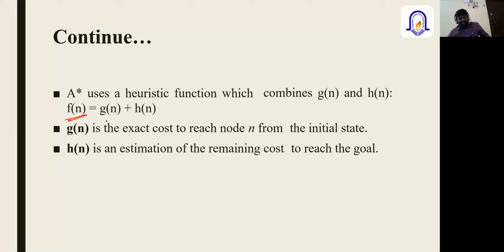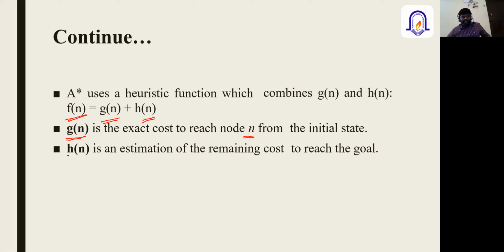So which function is the combination of two values, which is G of n plus H of n. When you talk about G of n, what G of n stands for is the exact cost to reach the node n from the initial state. So this is the complete distance, or the complete cost, to reach from the initial state to the goal state, right?